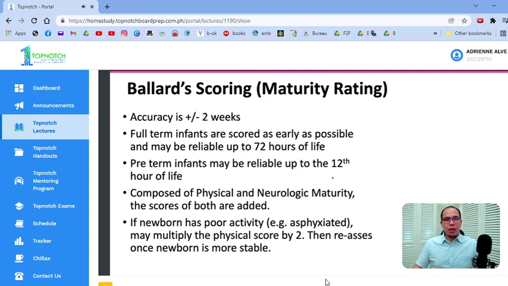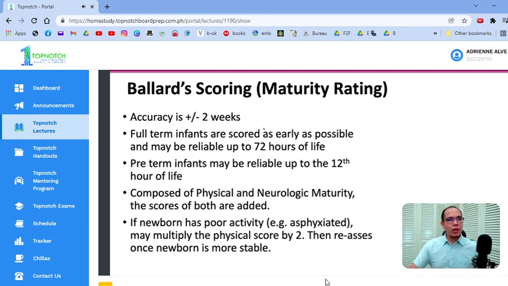Let's go briefly into your maturity rating, maturity scoring, your Ballard scoring, okay? This is something that was not taught to us in detail during our clerkship and internship. It's something your seniors taught you, but not in detail. So, it's available online, but we will go through it very briefly so you have an idea how to use the Ballard score and how to test it on your patients. Because sometimes you get confused: how exactly is the square window done? How exactly is the scarf sign done?